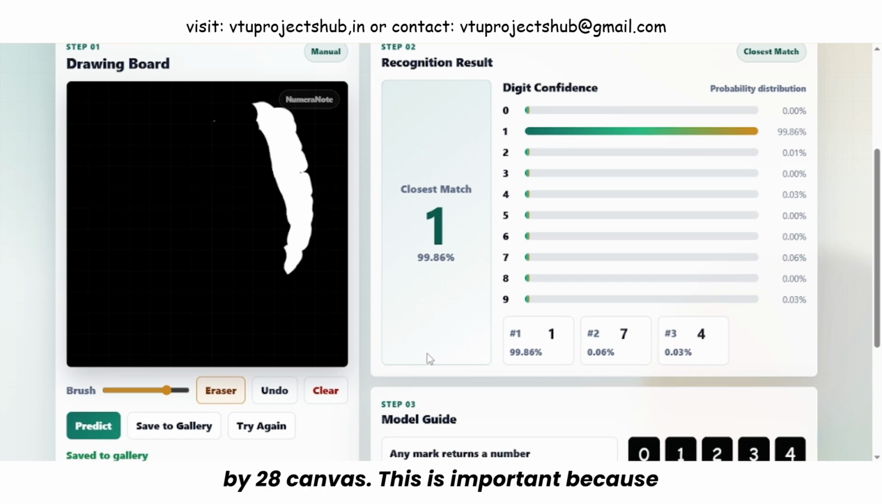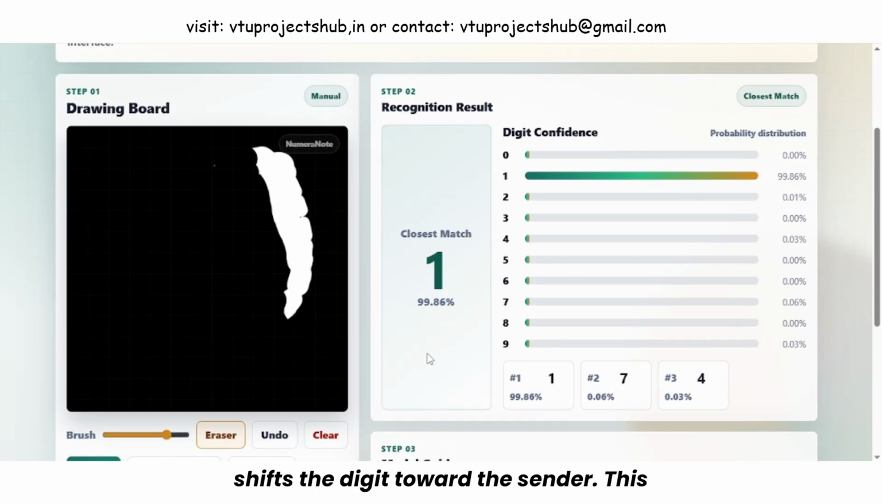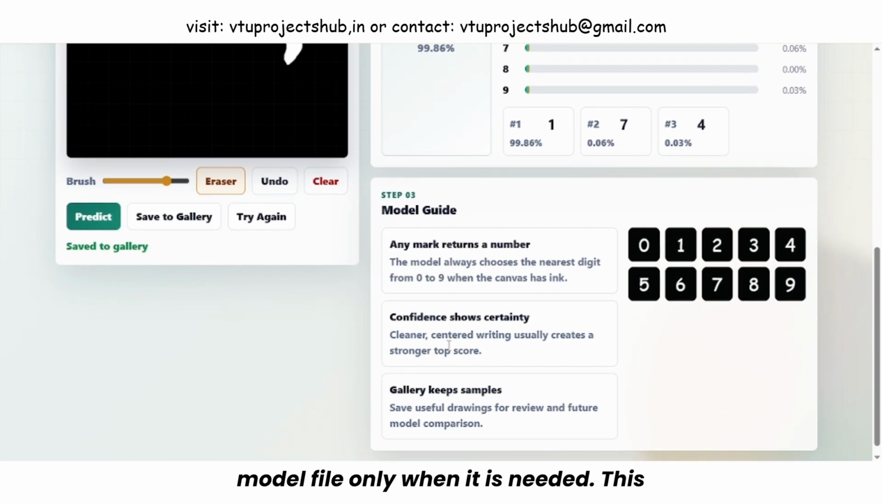This is important because the model expects the same image size used during training. After resizing, OpenCV calculates the center of mass and shifts the digit toward the center. This helps the model read digits more reliably, even if the user draws slightly off center. The final processed image is normalized into pixel values between 0 and 1, then reshaped into the format expected by the Keras model. The trained model is loaded from the saved model file only when it is needed. This keeps startup simple and avoids loading the model repeatedly.